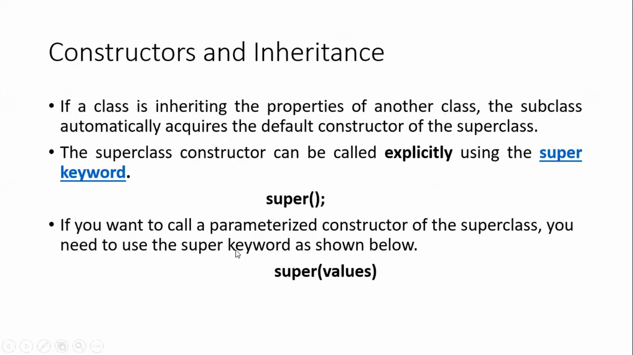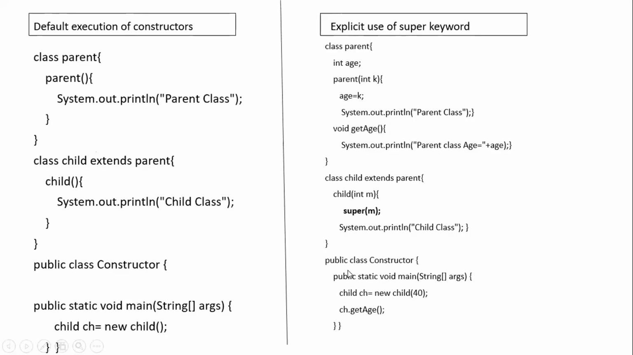If you want to call a parameterized constructor of a superclass, you need to use the super keyword as shown below, something like this. So there is a small example. Can you quickly analyze this example and drop me the output in the chat box? It won't take much time. You can easily analyze based on whatever we have discussed. If you drop me the proper output here, it will give me confidence that you understood whatever I have explained for 2 hours.